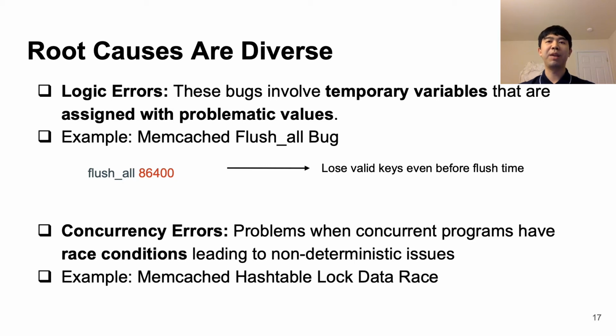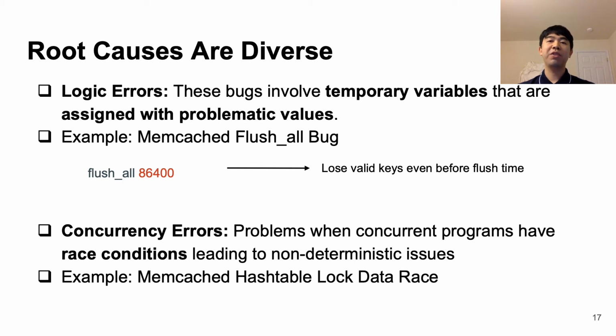Looking more in depth at the root causes of our bugs, first are logic errors, where bugs with temporary values end up having some form of problematic state due to a logic error in the software. For example, in Memcache's flush all bug, when a user states that they want the system to flush keys 86,000 seconds after the current time, what actually ends up happening is that Memcache can end up flushing keys before 86,000 seconds due to a logic error in one of their if conditions.